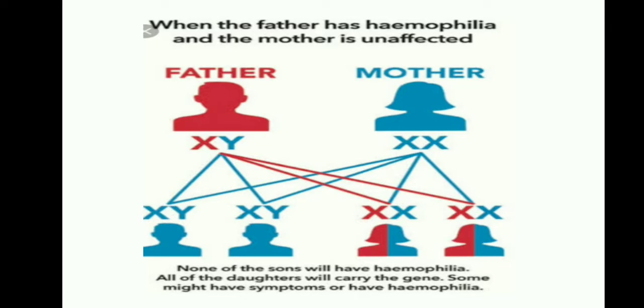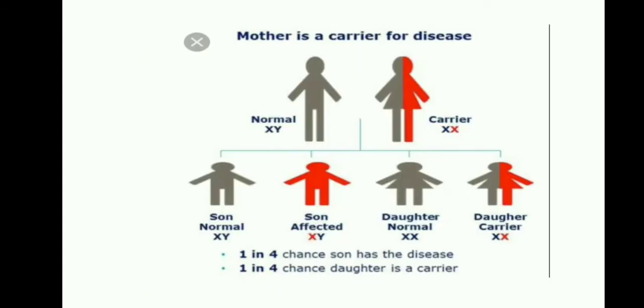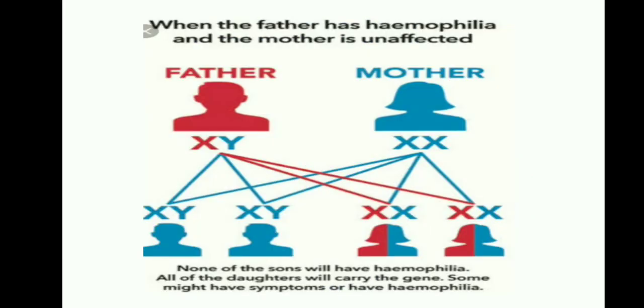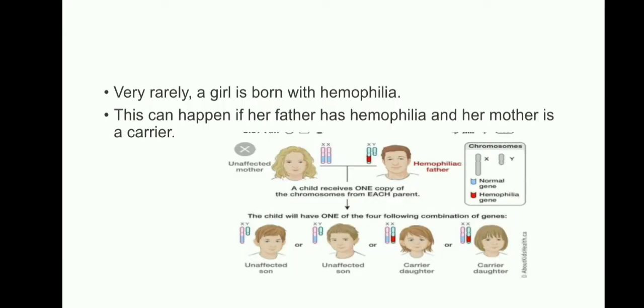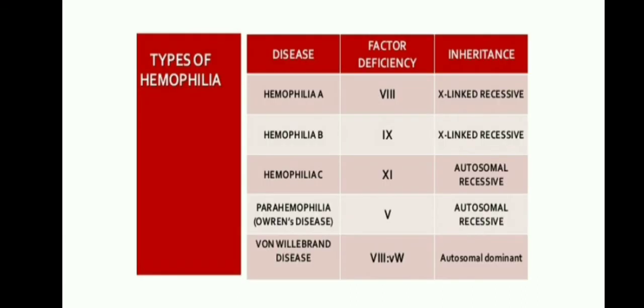If the mother is a carrier of hemophilia, both the second children may be affected with hemophilia in the male child, and the second female child is a carrier. Okay, this is about how it is transmitted and who the affected persons are. Very rarely a girl is born with hemophilia. This can happen if a father has hemophilia and her mother is a carrier. Okay, very rarely it is seen.